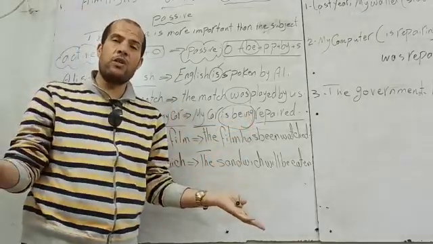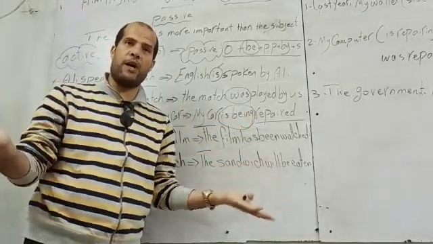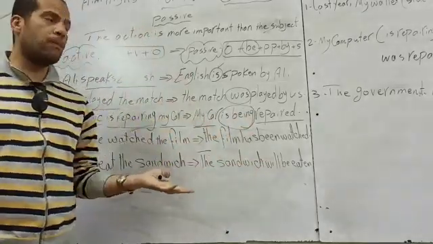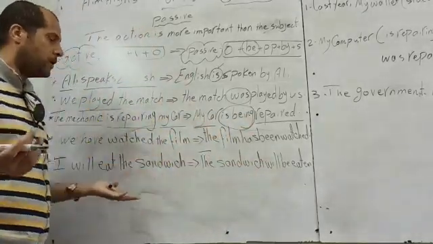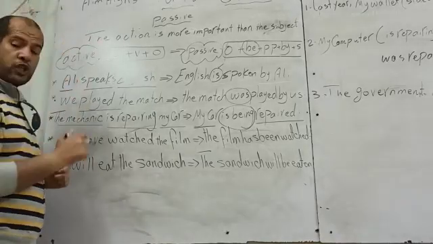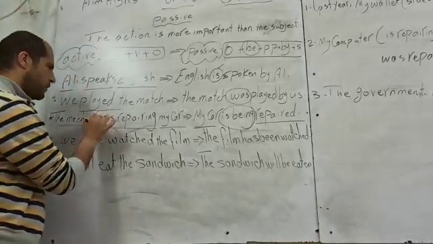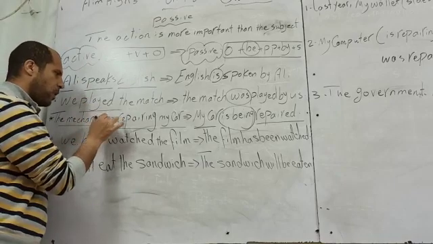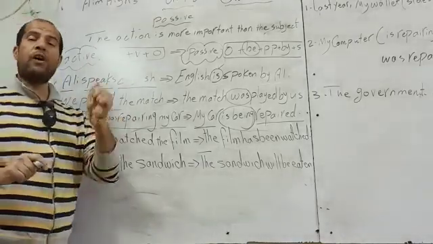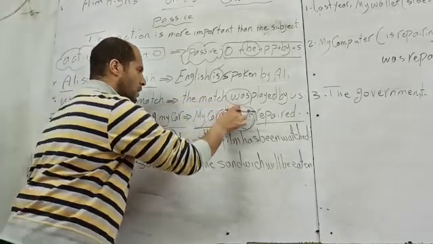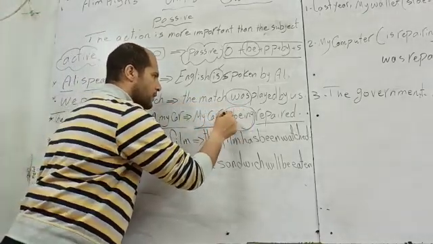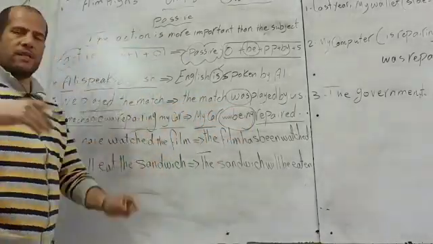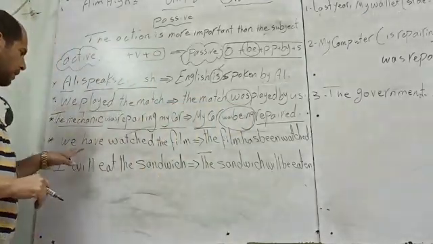It's logically known that the mechanic is the one who is repairing my car. There is no need to mention that my car is being repaired by the mechanic. If we change the tense into past continuous, the mechanic was repairing my car. The only thing which will be different, my car was being repaired. Present continuous and past continuous.